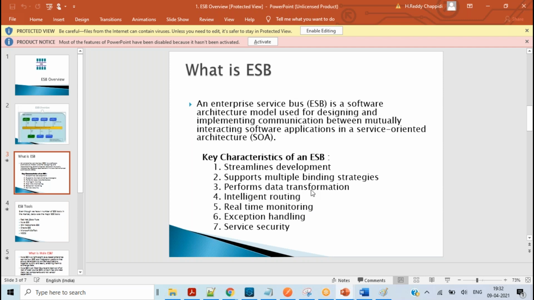Routing of messages, data transformation, real-time monitoring, exception handling, service security. All these are the key characteristics. Intelligent routing means routing the message to different routes. Let's suppose you have different conditions. Based on the condition, you need to satisfy the requirement, then we can route the message accordingly. Monitoring means, whatever application we develop, we can monitor where the exception is occurring and how to handle that exception, and we can also provide security. This is the general thing. You don't need to keep all this in mind. This can be achieved by any ESB.